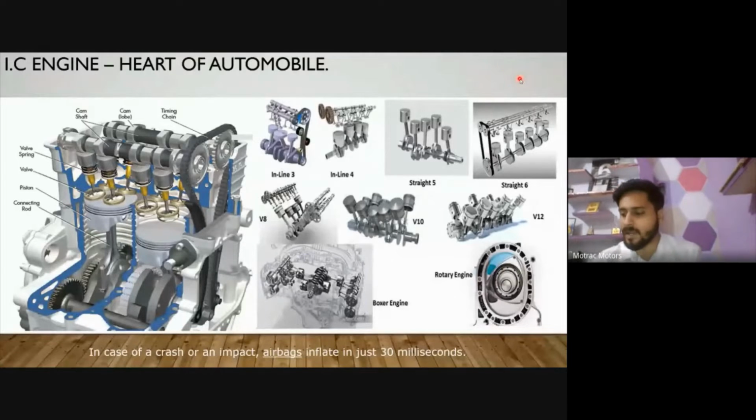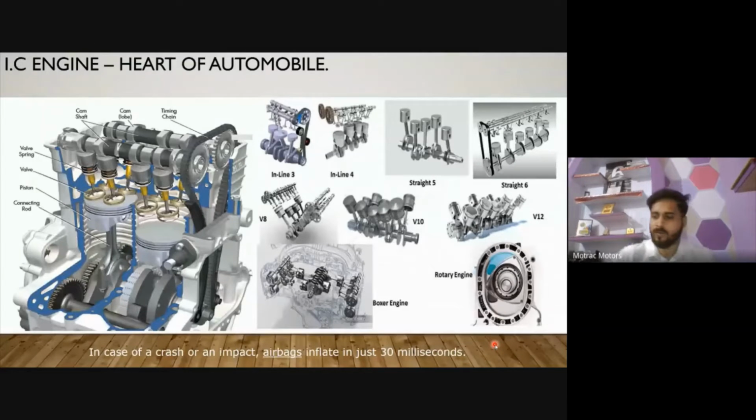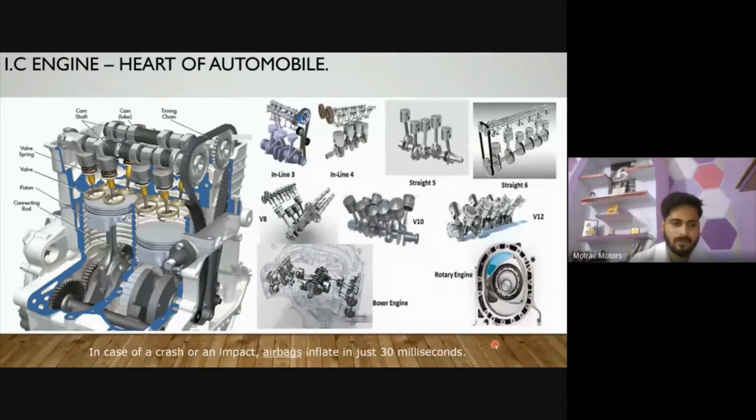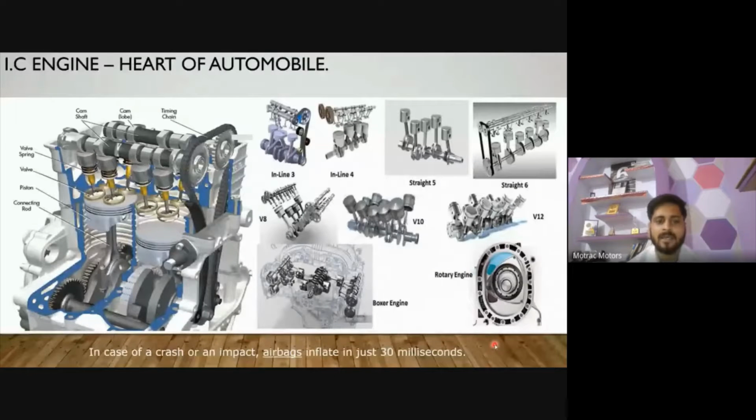Will anyone tell me, what is a stroke? And why do we call it a four-stroke engine? Will anyone tell me in the comment section? If I'm saying this is a four-stroke engine, what is the reason behind it? Because the piston completes the TDC to BDC travel four times, so we call it a four-stroke engine.